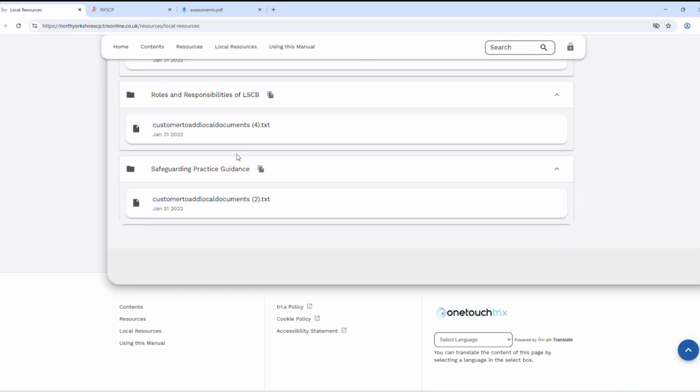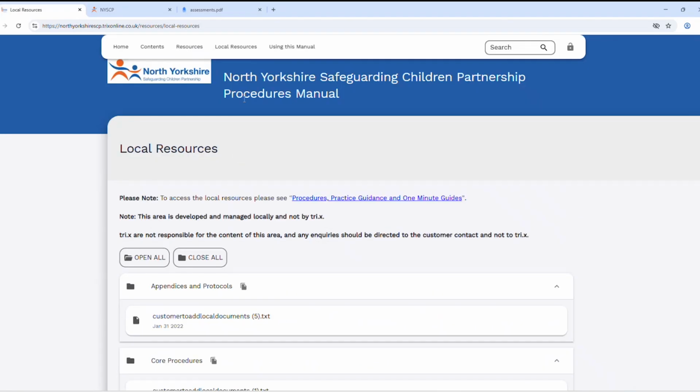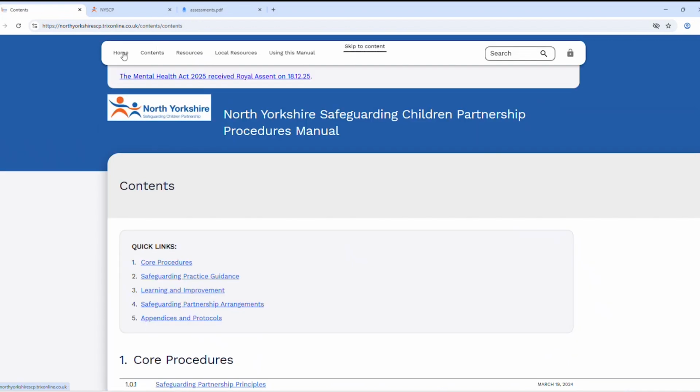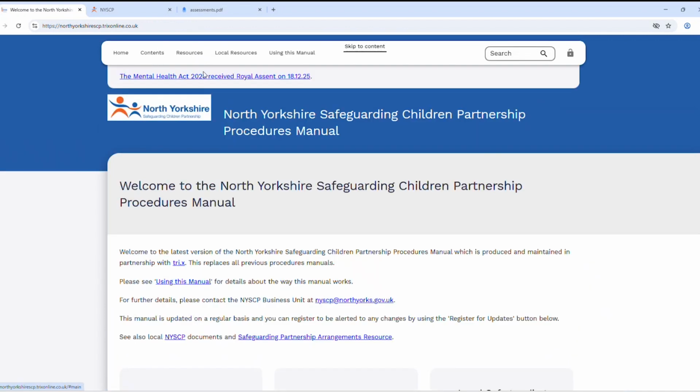This procedures manual under the local resource area hasn't been used just yet. It may be something that you want to feed back to the team and see how best that this can be utilised.